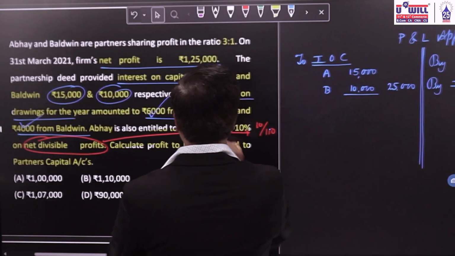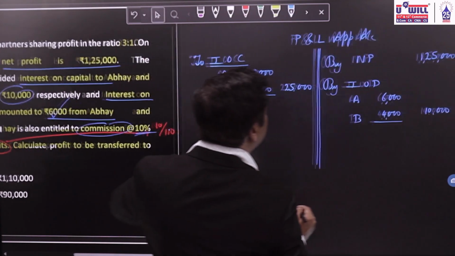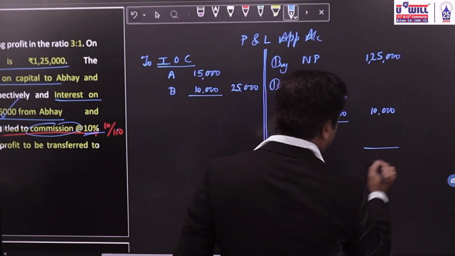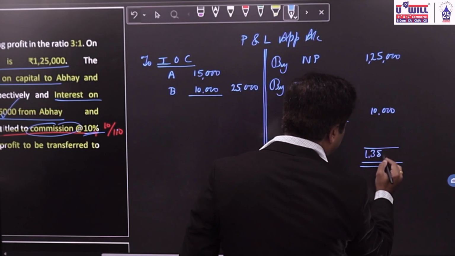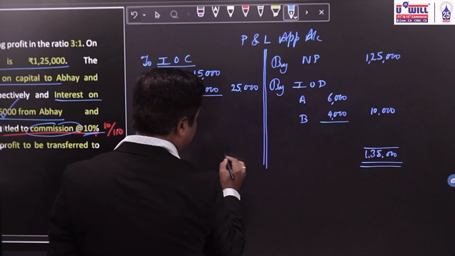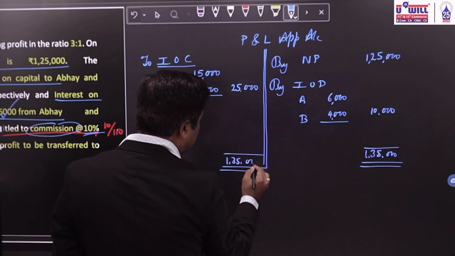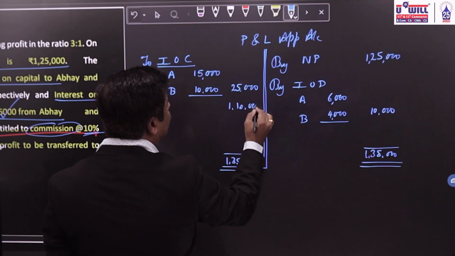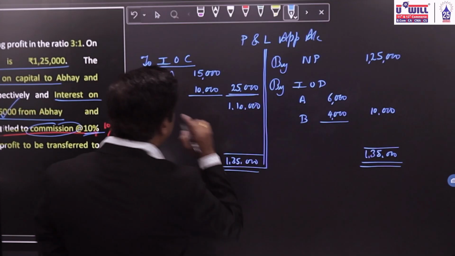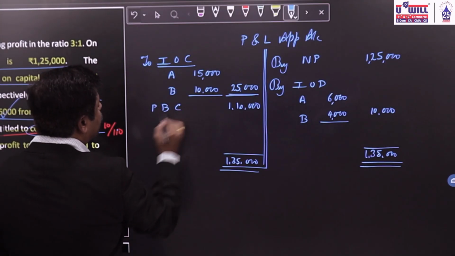Thereafter, commission is given. Only commission is left out, because it is on net divisible profit. Let us do 10 upon 110. What is the profit? Credit side total is coming to 1,25,000 plus 10, that is 1,35,000. 1,35,000 minus 25,000, 1,10,000 is left out. What is this 1,10,000? Profits before commission.